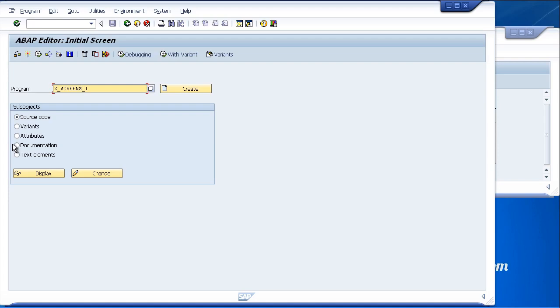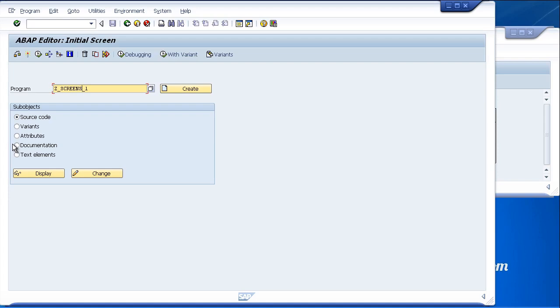And when we produce selection screens, we are actually creating dialog screens. But the beauty is we don't have to write the actual DynPro code ourselves. All we need to do is use specific ABAP statements, and the system will take care of all the screen flow logic for us. Now, as already mentioned, list screens and selection screens are both dialog programs. Every dialog program has at least one DynPro, which is held in what's called a module pool.